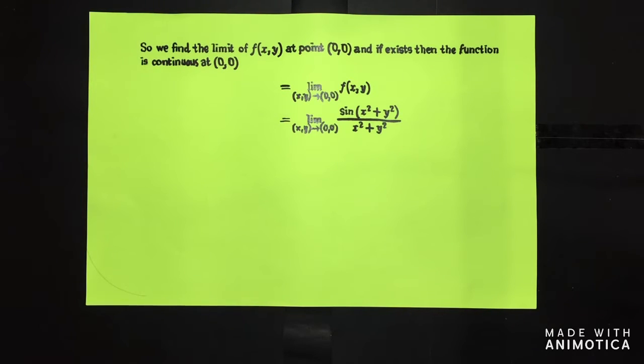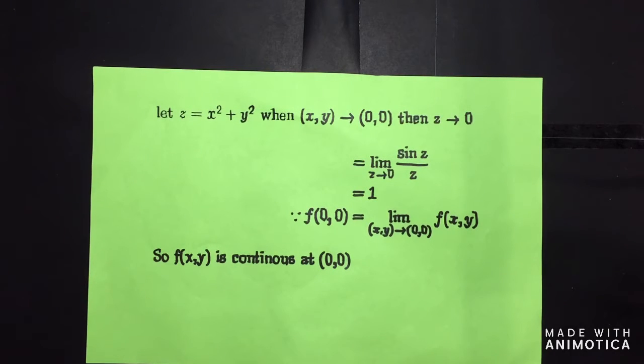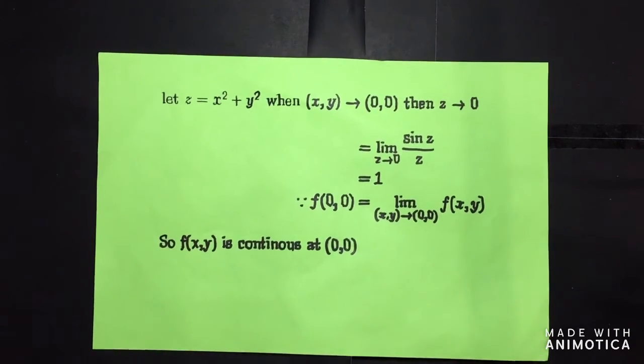Then the limit of sine of (x squared plus y squared) all over (x squared plus y squared) as (x,y) approaches (0,0). We let z equal x squared plus y squared. When (x,y) approaches (0,0), then z approaches 0. So we have the limit of sine z all over z as z approaches 0, which is equal to 1. Because f of (0,0) is equal to the limit of f of x,y as (x,y) approaches (0,0), f of x,y is continuous at (0,0).